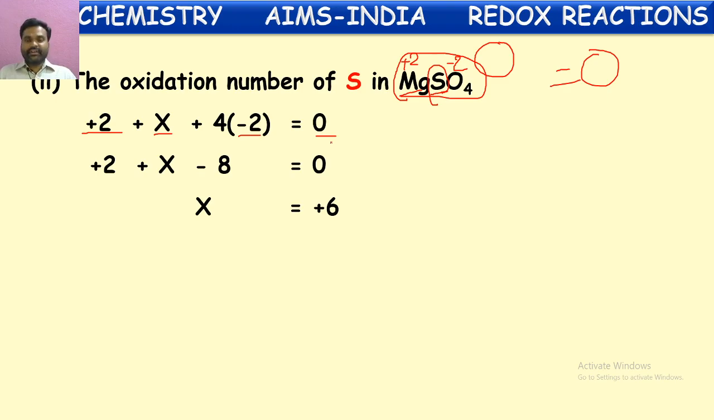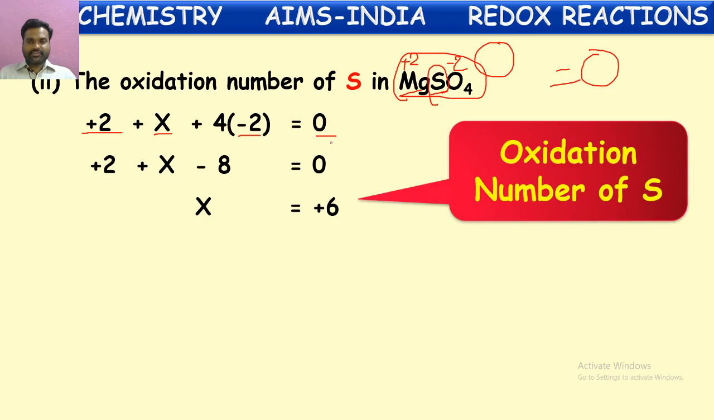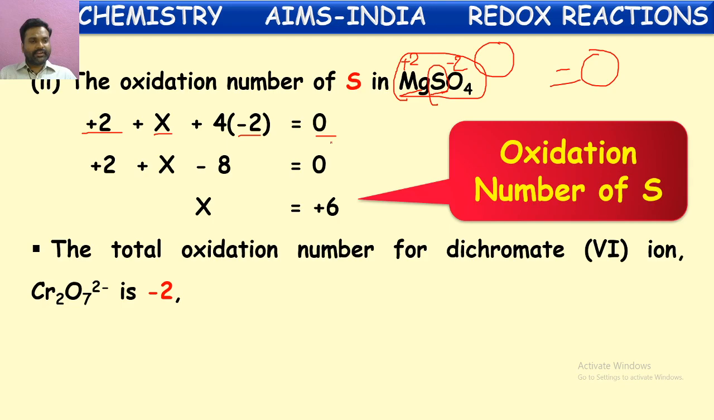So in this way we can calculate the oxidation numbers of the unknown elements in a molecule. The oxidation number of sulfur, finally we got it as +6. In the same way, can you try the oxidation number of chromium in the chromate ion or dichromate ion? In the dichromate ion, for oxygen it is always -2, and for chromium we consider it as X.